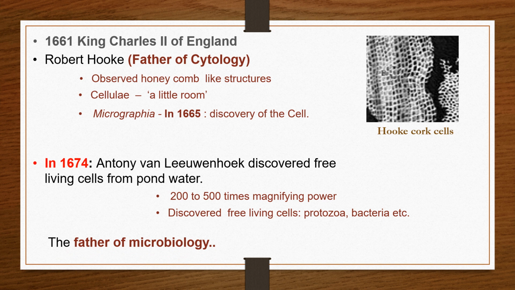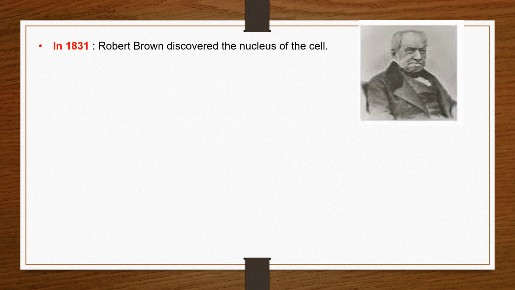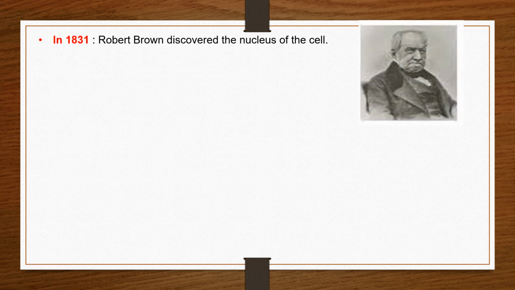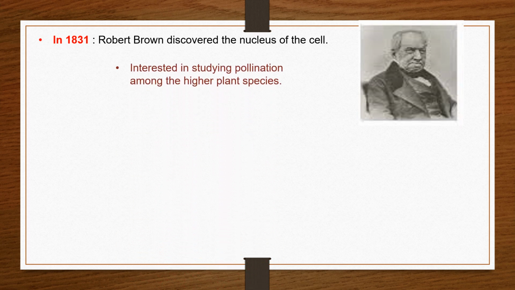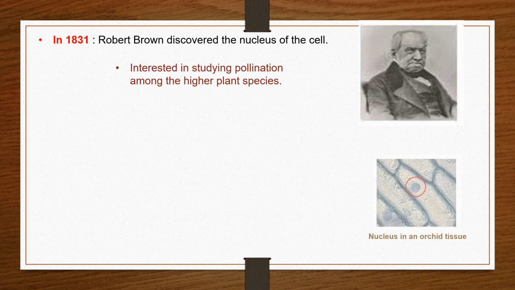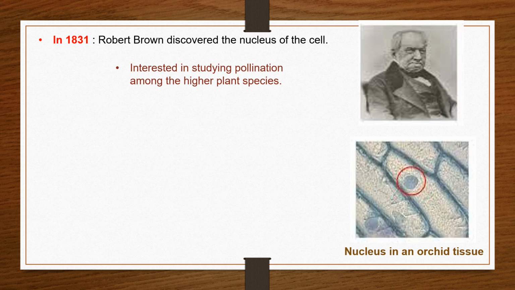With such important discoveries, many scientists started working on cytology, and one of the great botanists, Robert Brown, also worked with a microscope. He was particularly interested in studying pollination among higher plant species. During his microscopic studies, he discovered the nucleus of the cell in 1831 in the plant tissue of orchid cells.